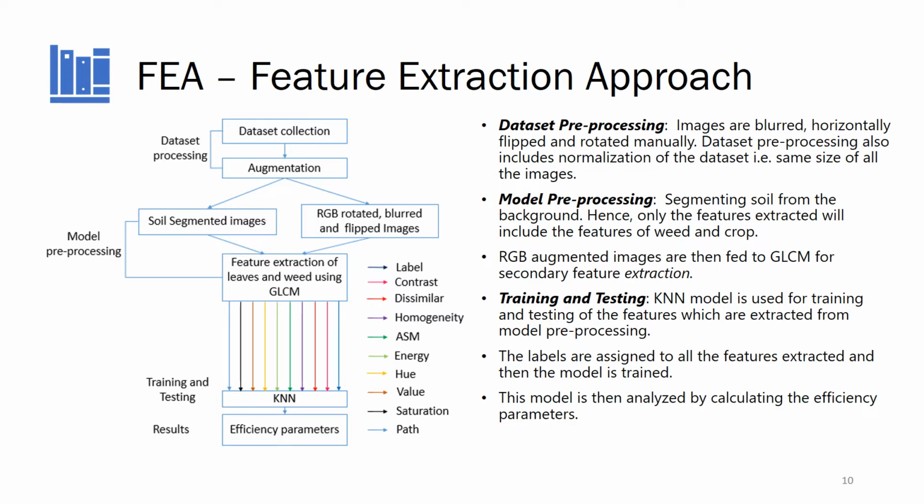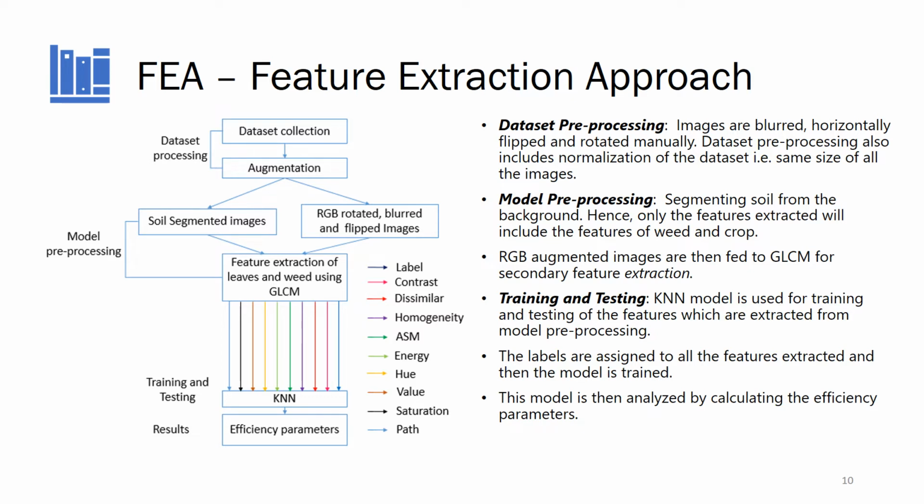Out of the two architectural models, this is the first one, feature extraction approach. Here, both the models are divided into three parts: dataset pre-processing, model pre-processing, training and testing, followed by results. In dataset pre-processing, dataset is collected. Then for augmentation, images are blurred, horizontally flipped and rotated manually. Dataset pre-processing also includes normalization of the dataset, that is same size for all the images.